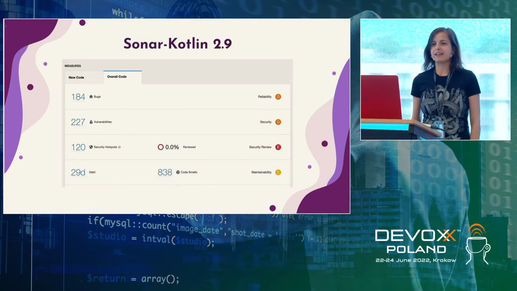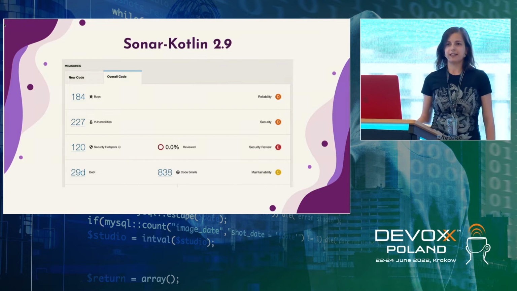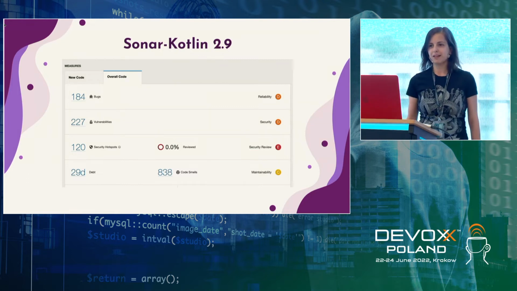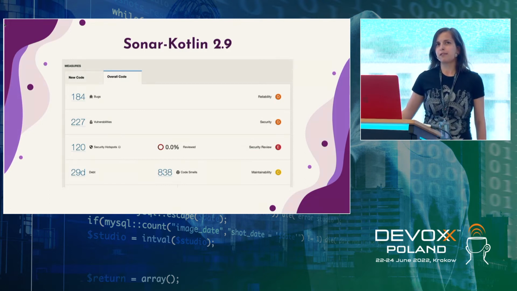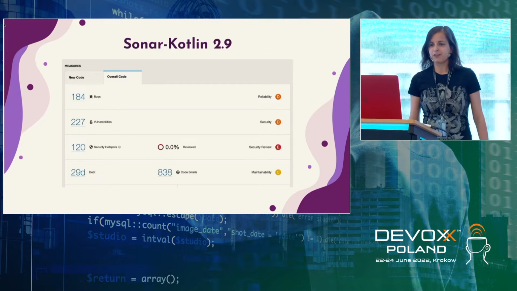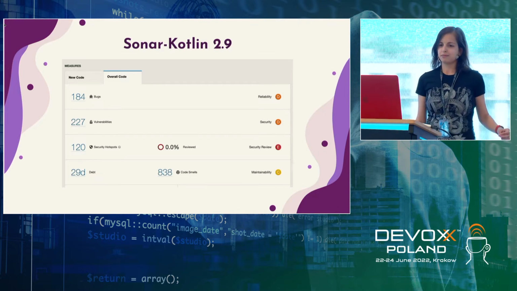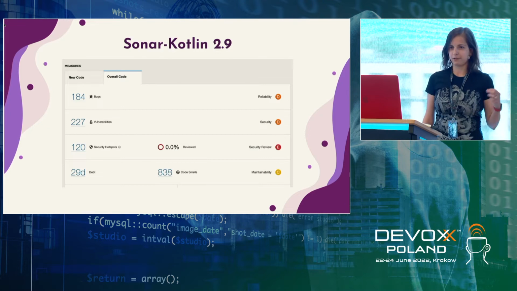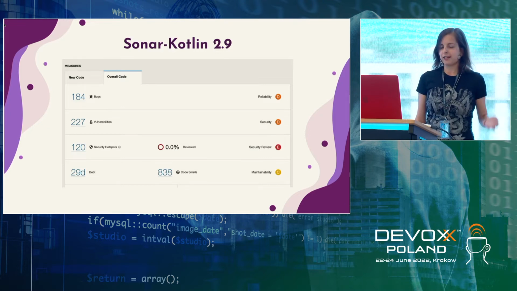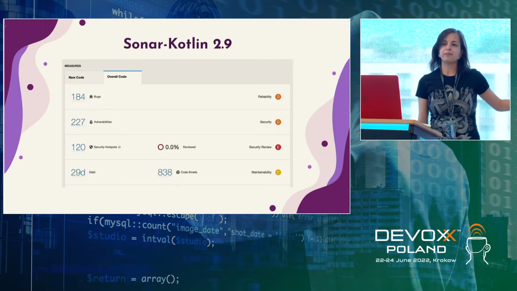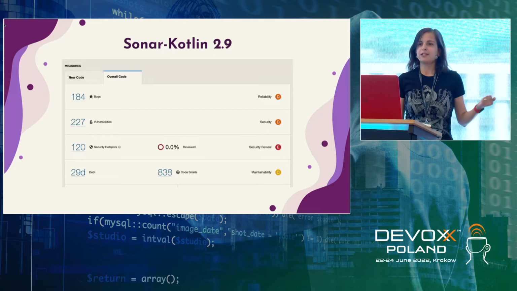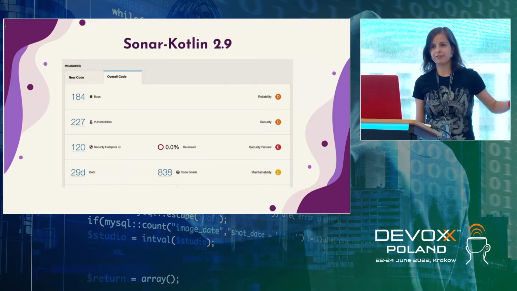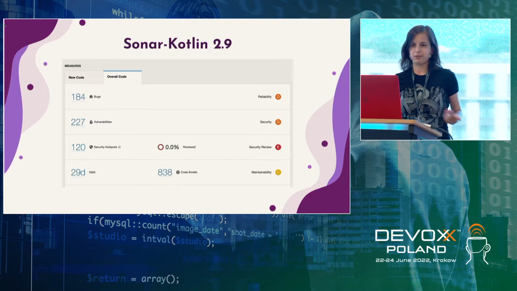And this is how exactly the same project and report looks in SonarKotlin 2.9. Actually, it's the latest available, which is probably available in SonarCloud, and probably will be available in the latest SonarQube. You see that there are 3 times more bugs. There are 200 vulnerabilities, while there were 0 vulnerabilities. There are 800 code smells, and almost a month of technical debt. So SonarKotlin 2.9 tells you that you need 29 days to fix everything and make your project perfect.